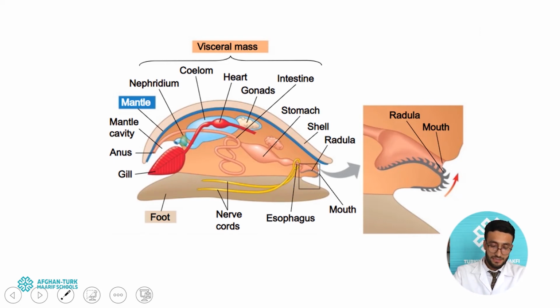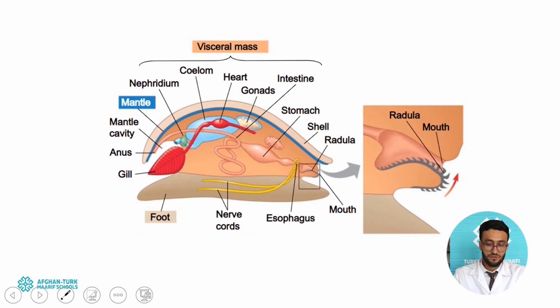What about the visceral mass, or their internal parts or body regions? Mainly we can see a large muscular foot, which the animal uses to change its position from one side to another. Between the foot and the hard shell lies the mantle. The shell protects the animal's soft parts, the visceral mass.